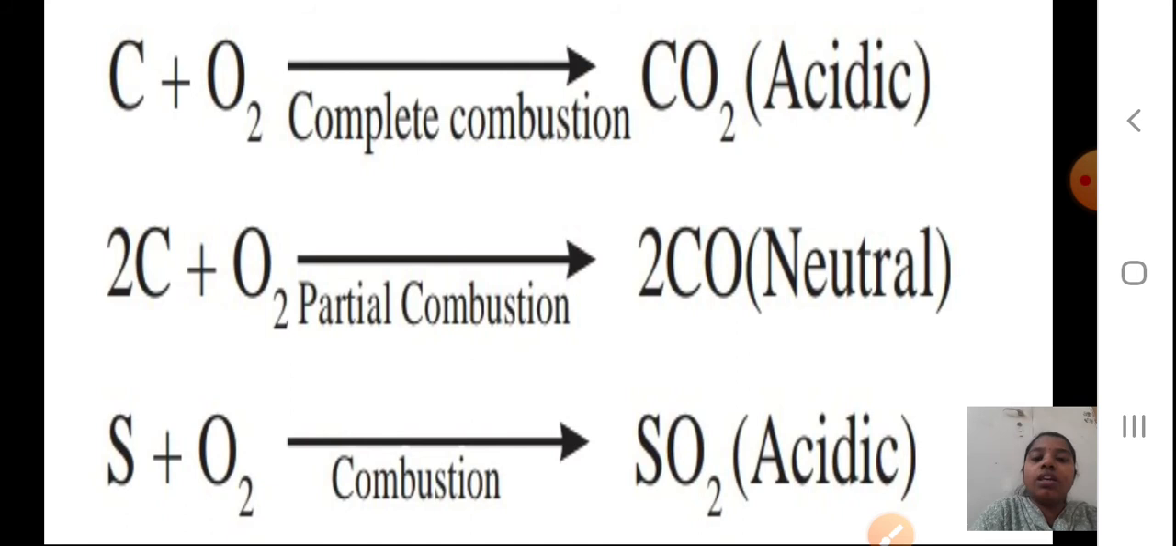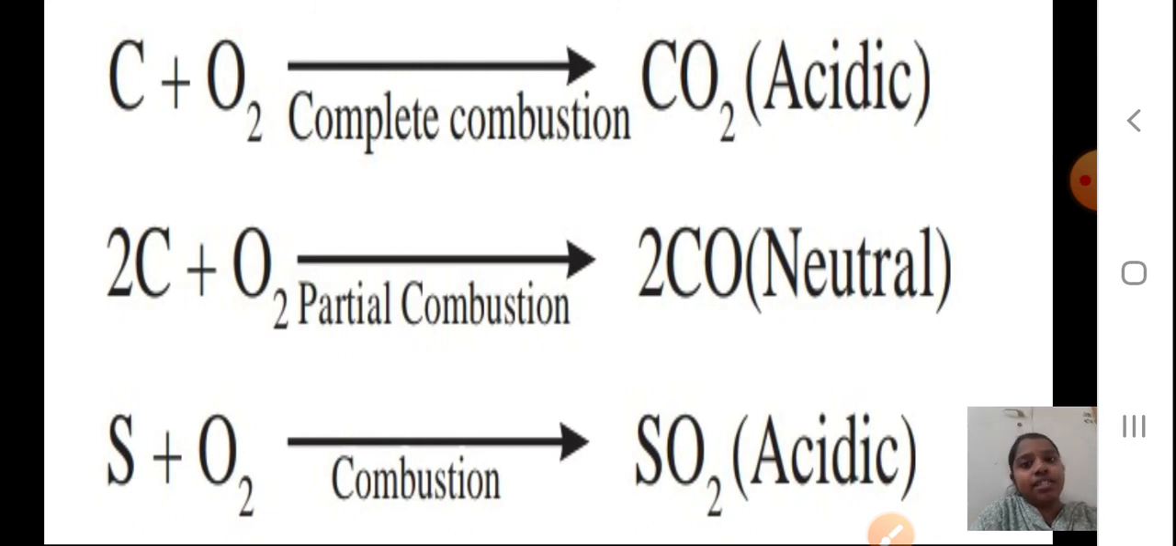Okay, students. 2C plus O2, partial combustion, means total combustion doesn't take place, gives the formation of 2CO, which is neutral. Then S plus O2, on combustion, you are going to get the formation of SO2.